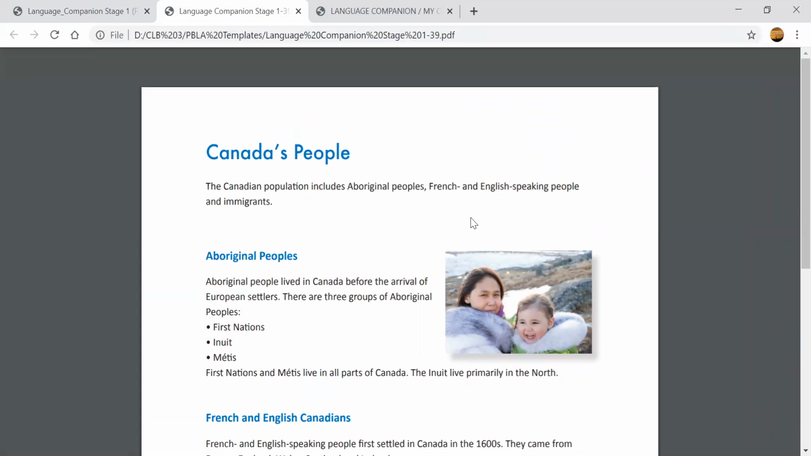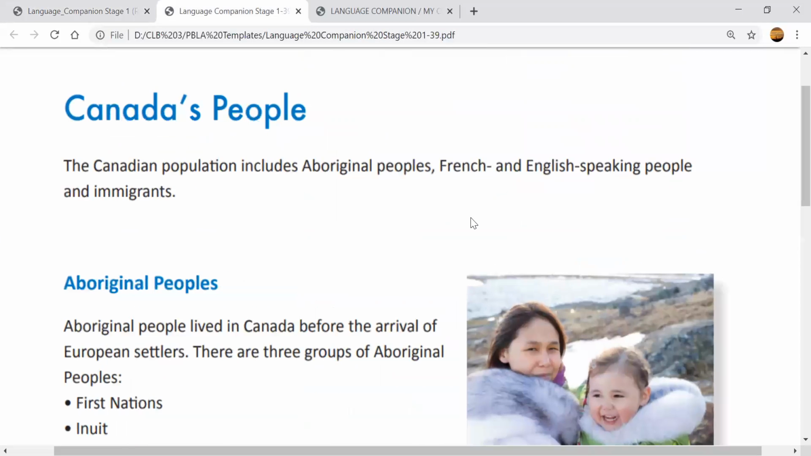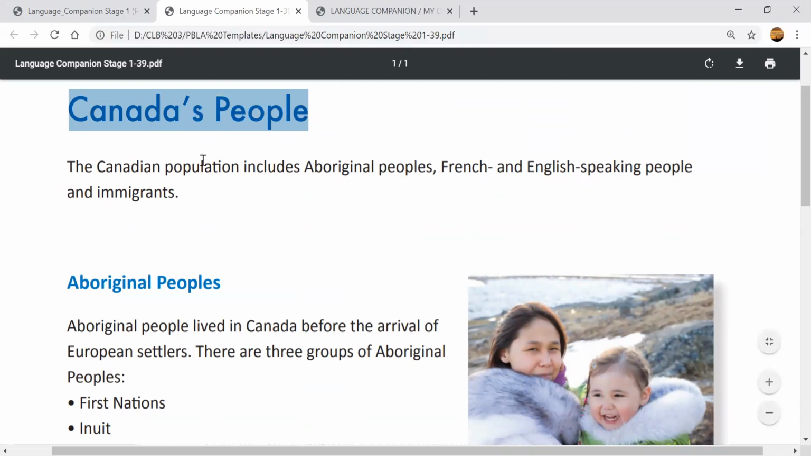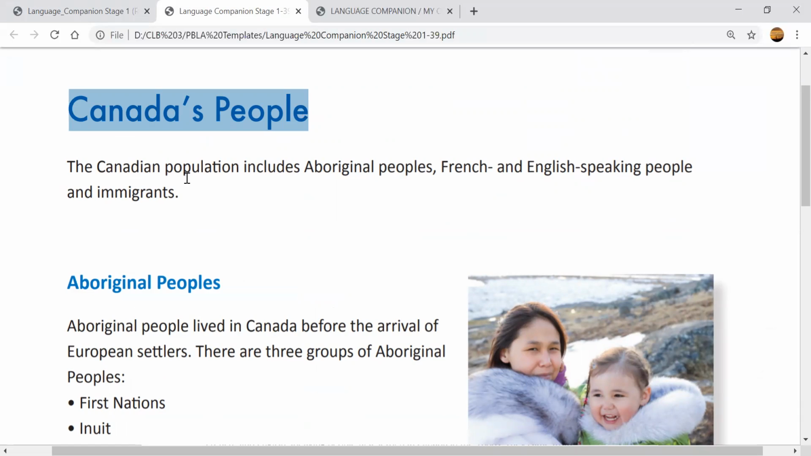All right. So there are three kinds of people, Canada's people. There are three kinds of people that live in Canada. Do you know what they are? Let's look. The Canadian population, right, the people of Canada, includes, means it has, the Canadian population has three kinds of people. Aboriginal people. Aboriginal, try saying with me. Aboriginal people. French and English-speaking people, and immigrants.